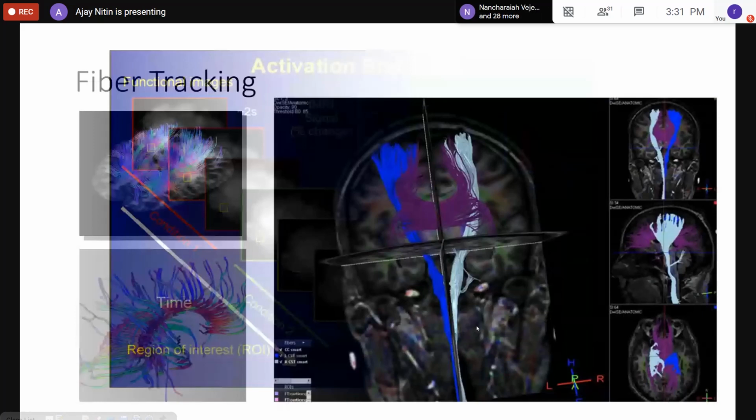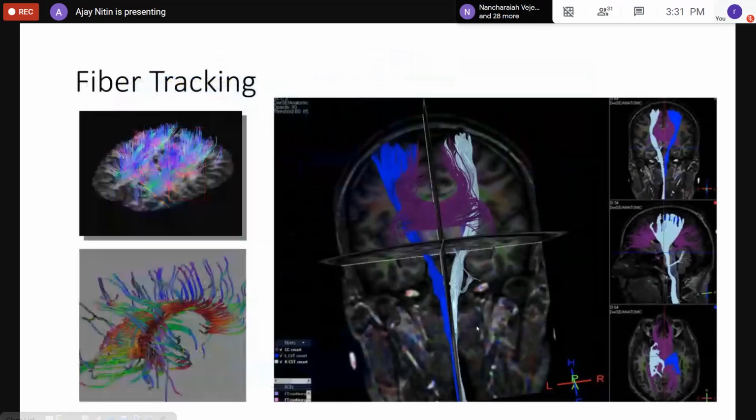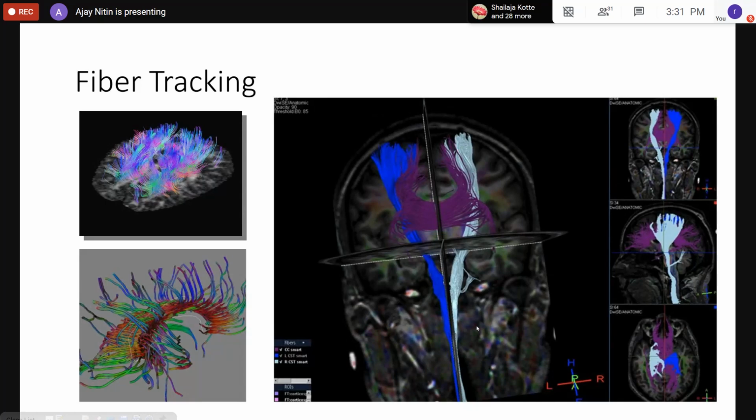Next is another interesting application. This is again from MR. This is where we see the connections between different areas of the brain. Like I said, different parts of the brain are responsible for different functions. But as a human being, all these functions are coordinated. They have to go hand in hand.